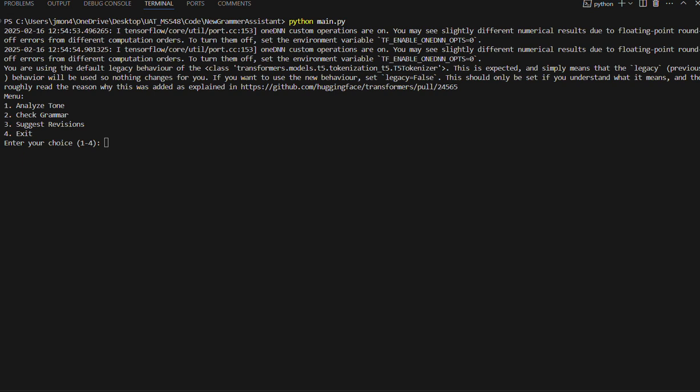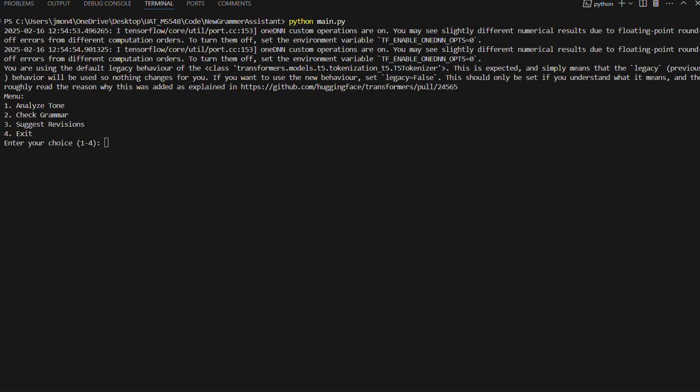on my MS 548 project dealing with AI libraries. So in this project here, it's an updated grammar chatbot assistant, AI assistant. So it's going to incorporate three different AI libraries for analyzing tone, checking the grammar, and suggesting revisions for the user input.